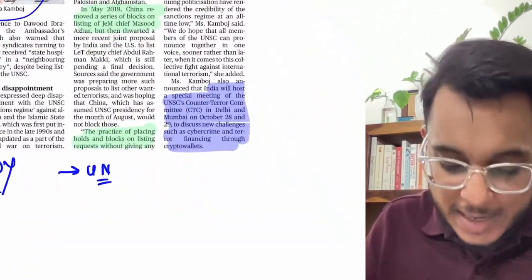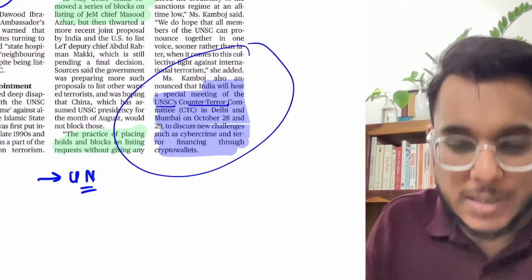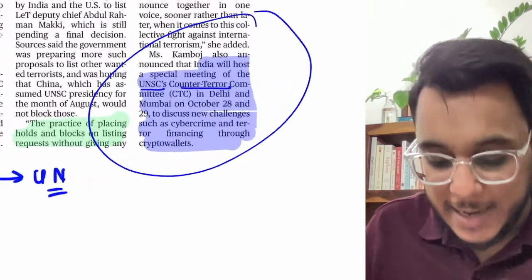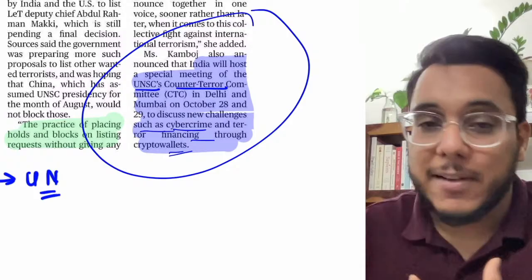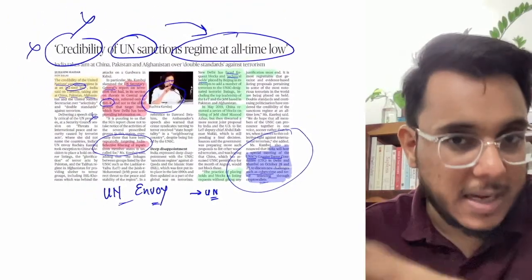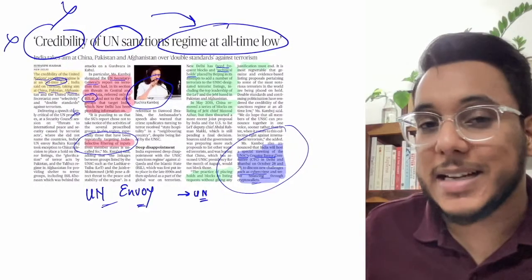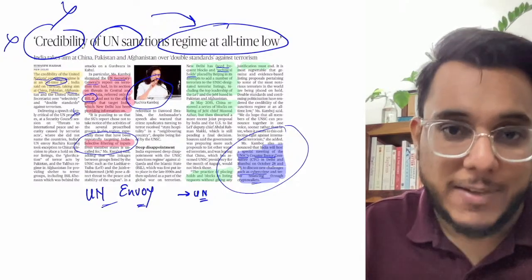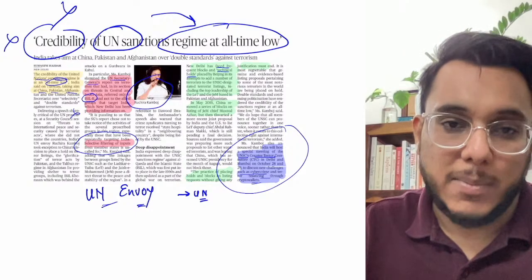Now guys, presently India is hosting a special meeting. India will host a special meeting of the United Nations Security Council's counter-terrorism committee. Now guys, in this particular committee, India will discuss cyber crime, new challenges of terrorism, terror financing and all these kinds of things. This particular meeting will be hosted on October 28 and October 29 next month. But before that, India had said that we need to take terrorism more seriously. We need to treat the issues raised by terrorism with more gravity, and we should not look for political advantages here. So this is guys the entire issue that has come in this particular direction.